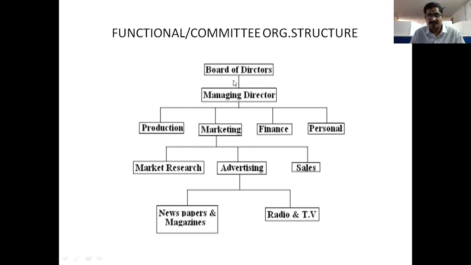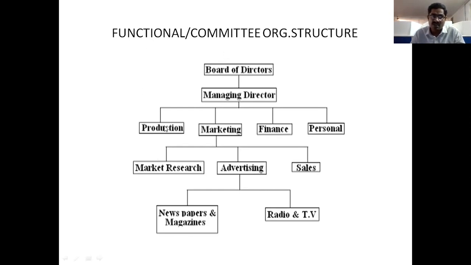So here are the board of directors, CEOs, general managers, or the top-level managers. Then the managing director, and then the functional or committee. Committee means a group, a department. Functional means the business activities performed in the companies. That is called functional.